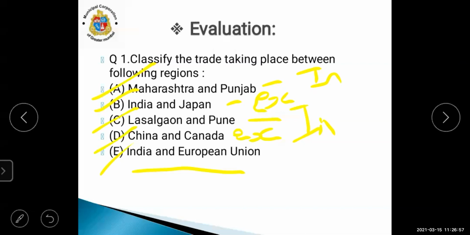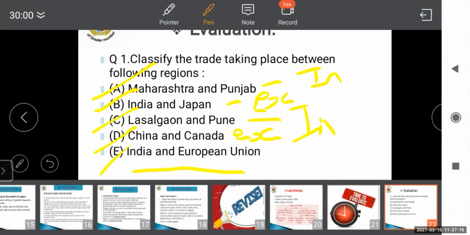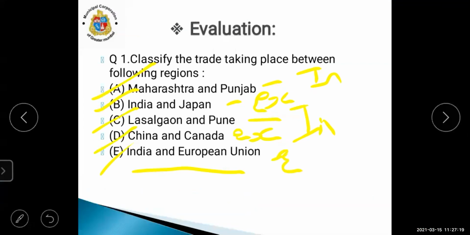It is not within the same country; the trading is done from one country to another. Good. This is also known as international trade. Palak, your answer is correct. This is external trade.